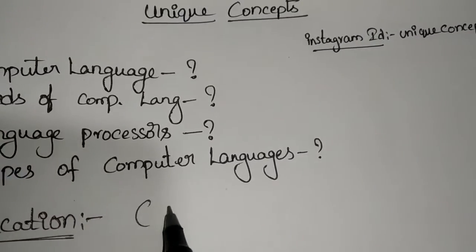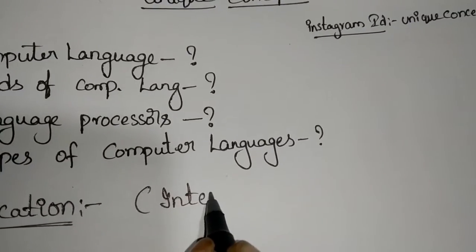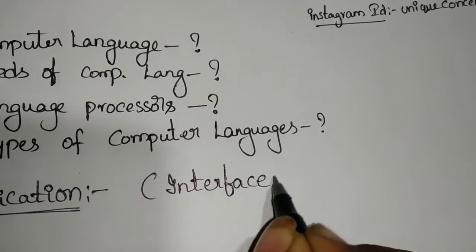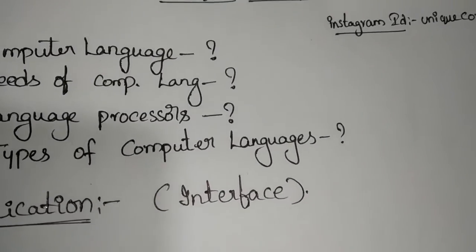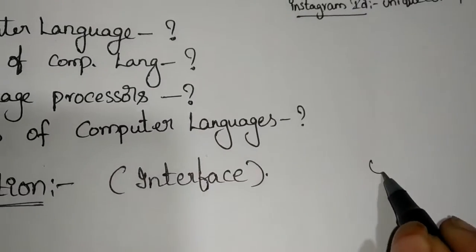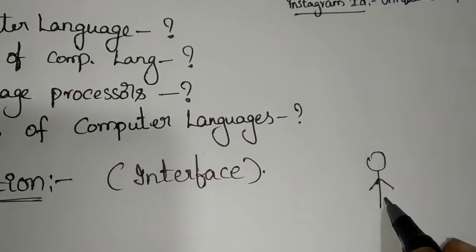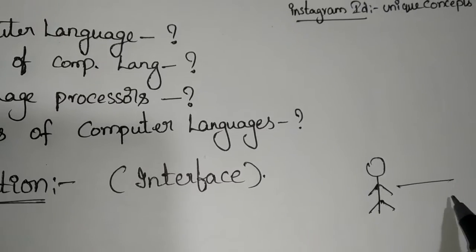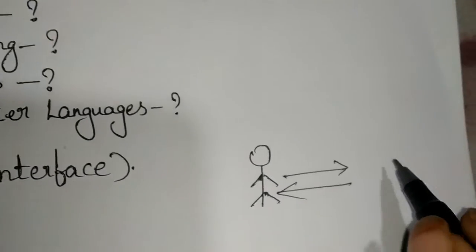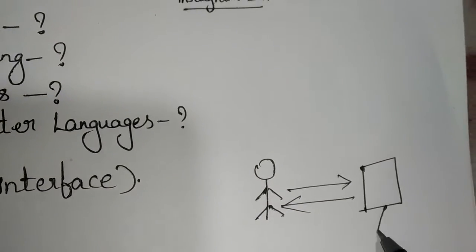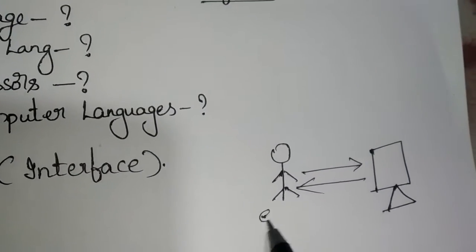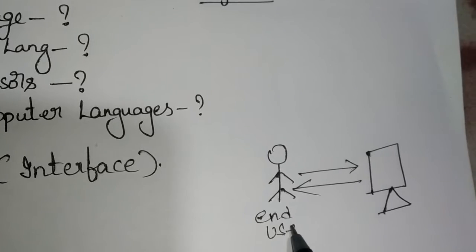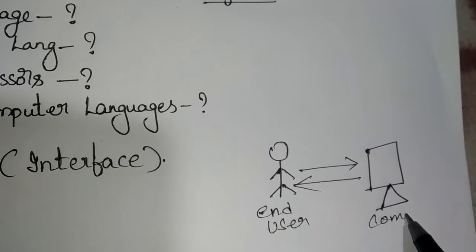Application is an interface. It is an interface between the end user and the computer.